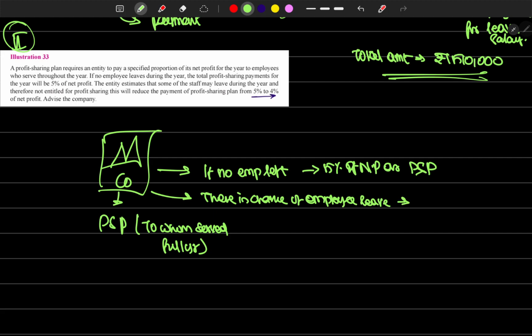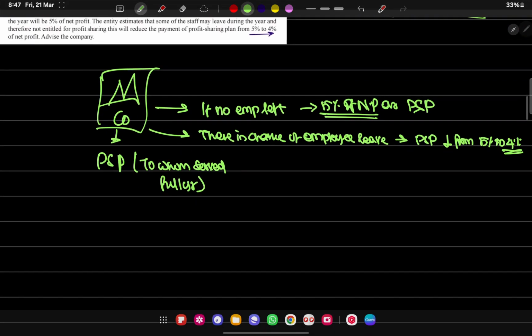So the profit sharing plan has been reduced from 5% to 4%. Advise the company how we have to treat this.